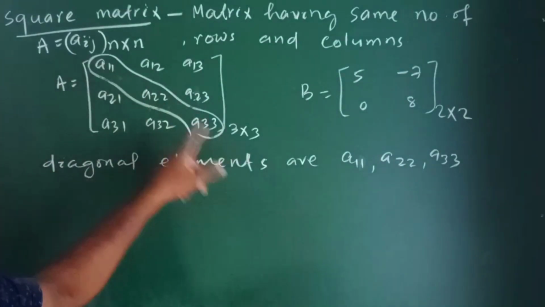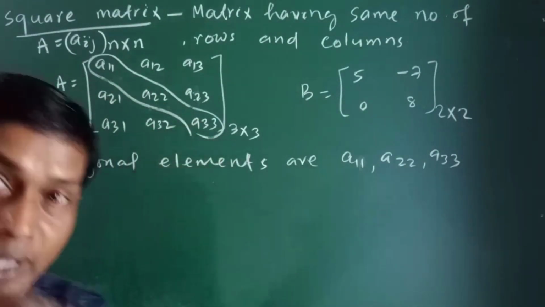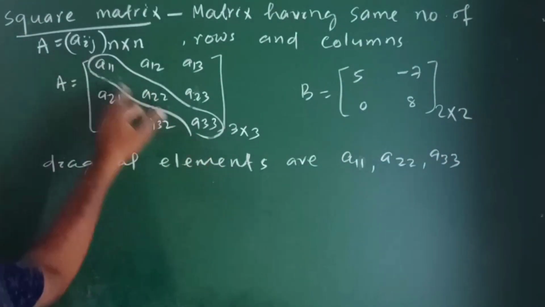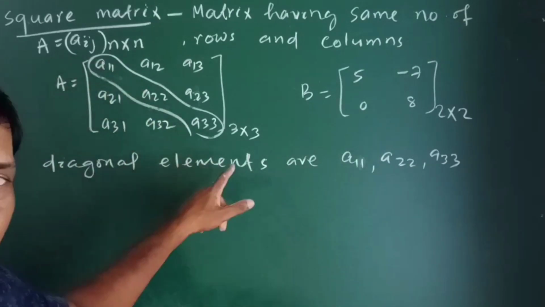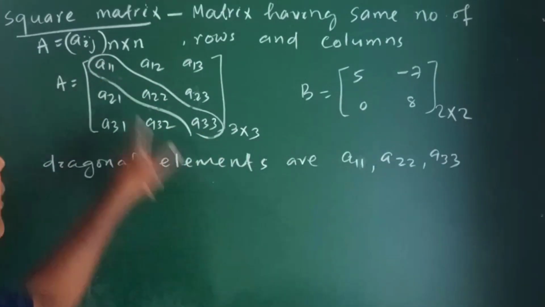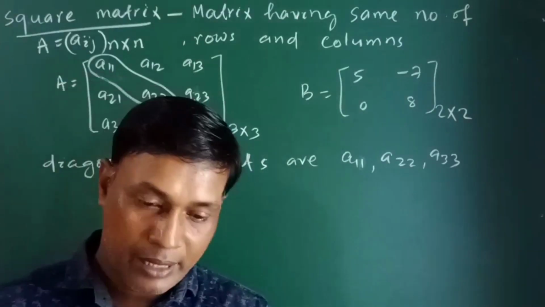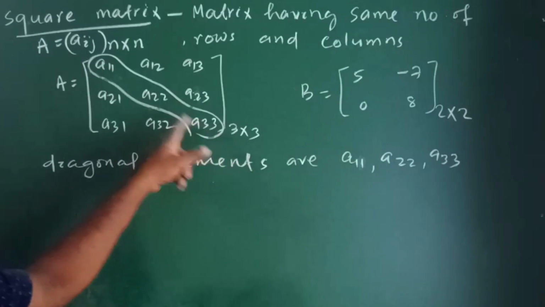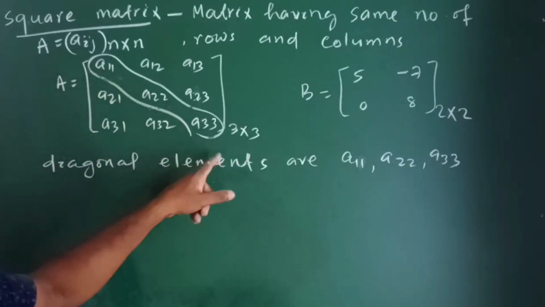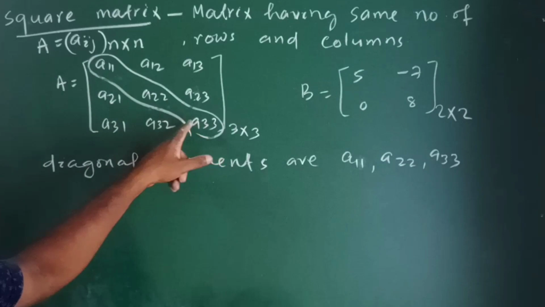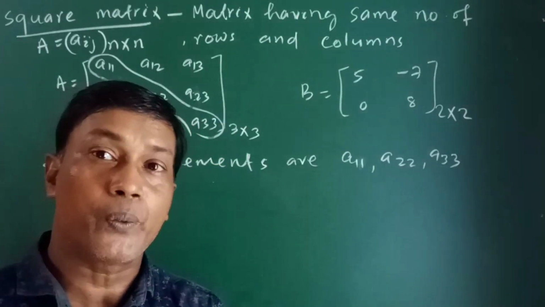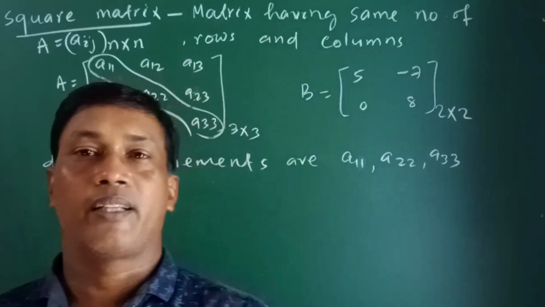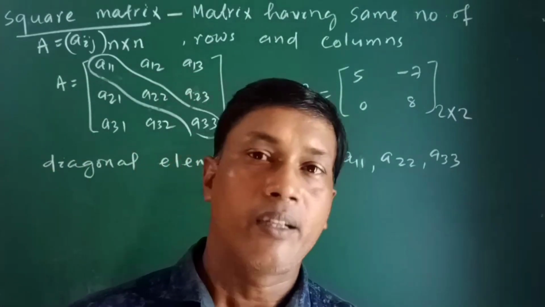In diagonal elements, i is equal to j. In non-diagonal elements, i is not equal to j. And this is known as the principal diagonal, main diagonal or leading diagonal, and these are the leading elements. This particularly happens in a square matrix. In a square matrix, this is the main diagonal, and these elements have i equal to j. A square matrix means a matrix having the same number of rows and columns.